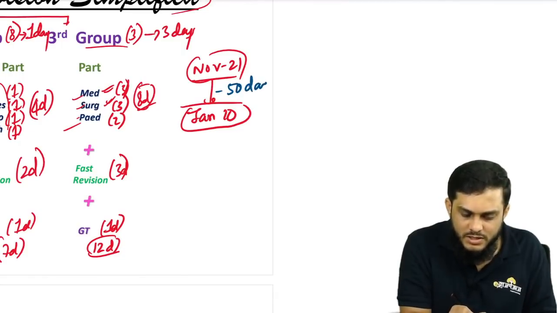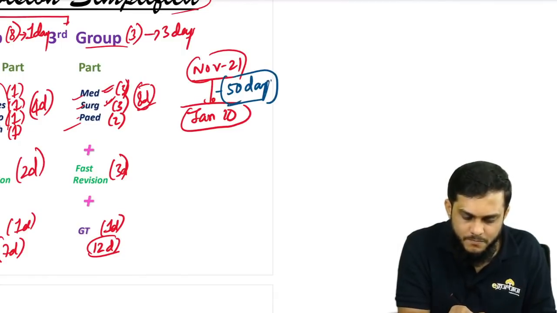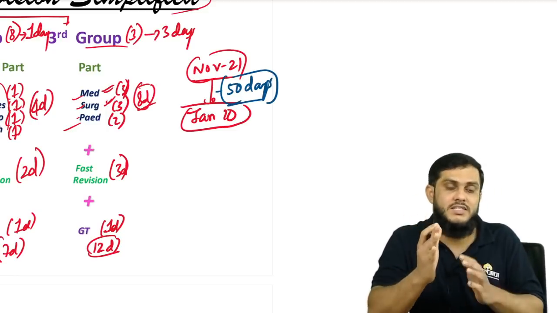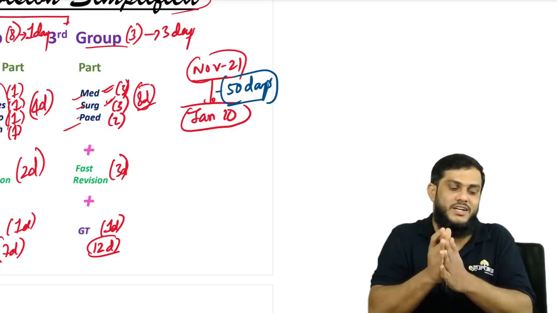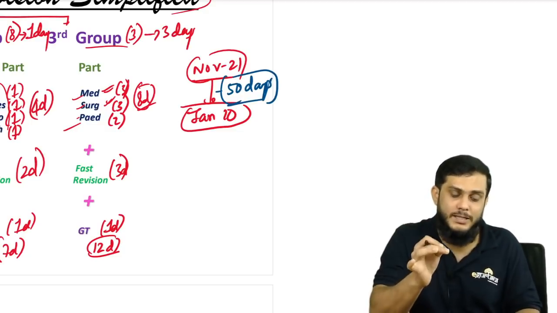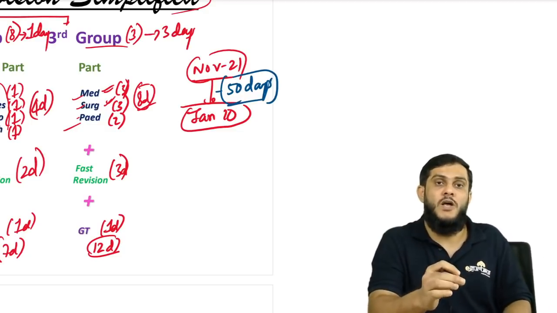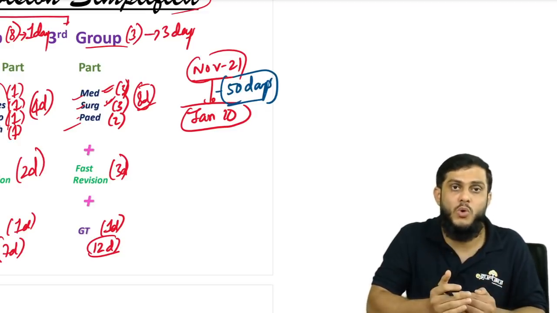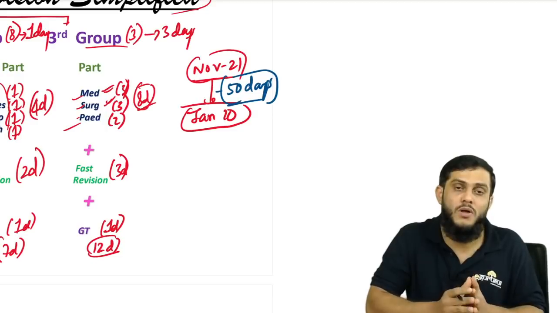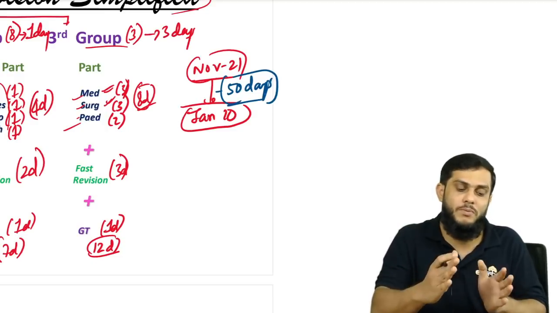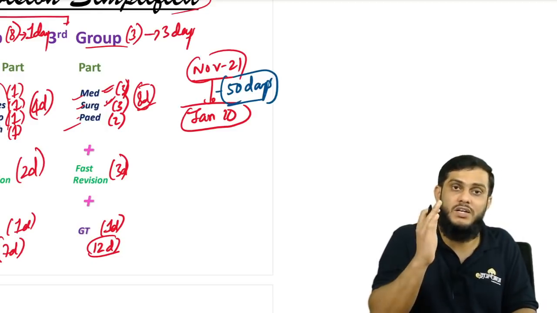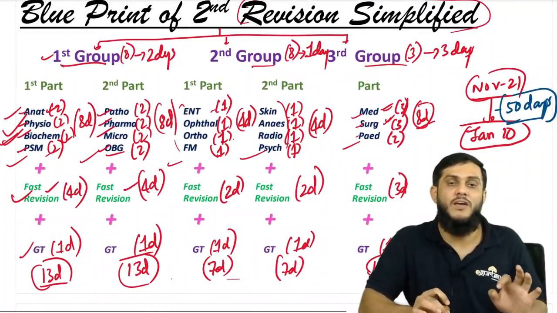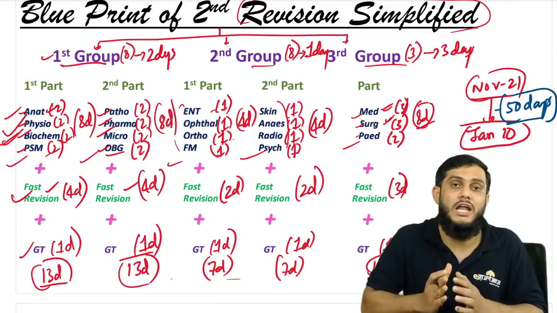So this is the time for your second revision, November 21 to January 10. Considering the exam will be on January 10th, you are getting 50 days. You can easily finish. Obviously, we know that our exam is getting postponed this year, but you people have to fix the date January 10th, start your second revision, give the second revision in this manner, and finish it by January 10th.